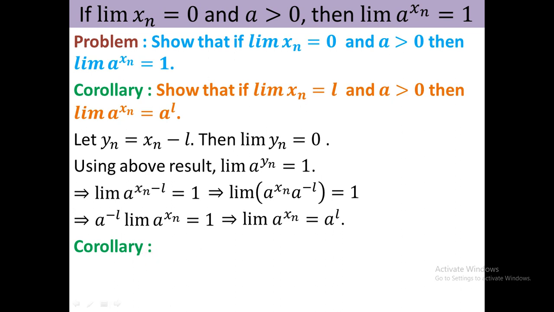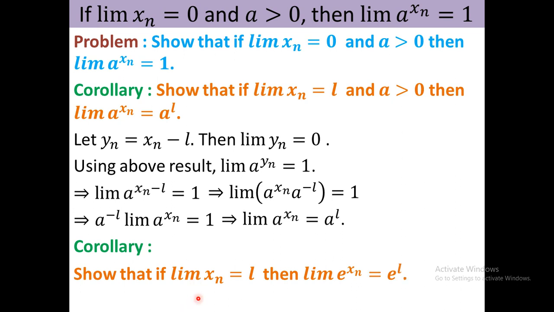Here in the corollary we can take a as e, since e is a positive quantity, whose value is 2.7 something. So the limit of e to the power x_n is e to the power L. I hope that you understand that theorem. In the next video I derive some problems using the Sandwich theorem and this problem also. I hope you will understand that video also.